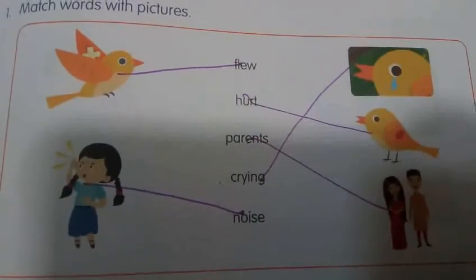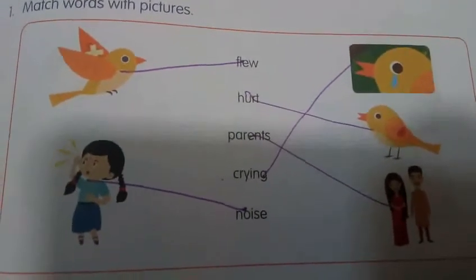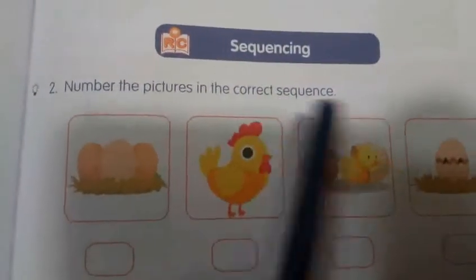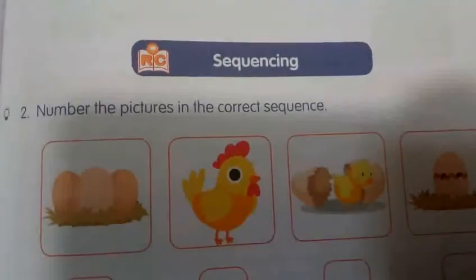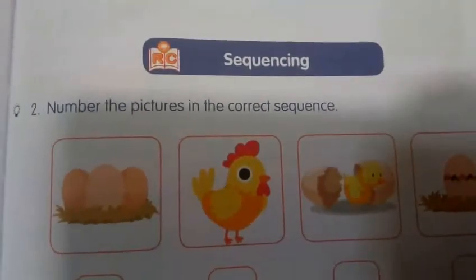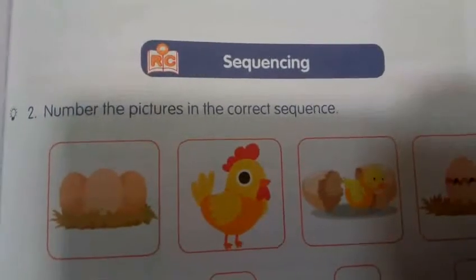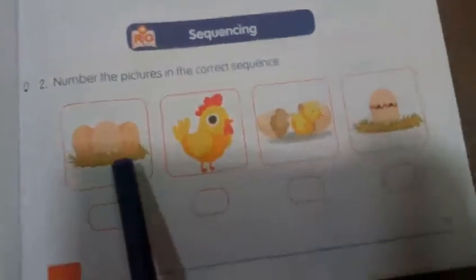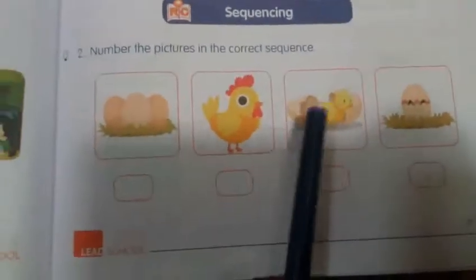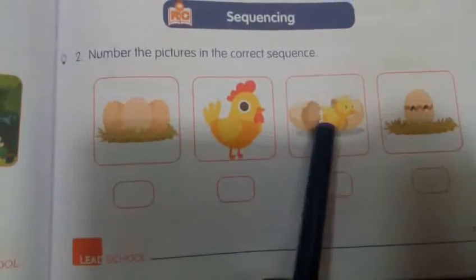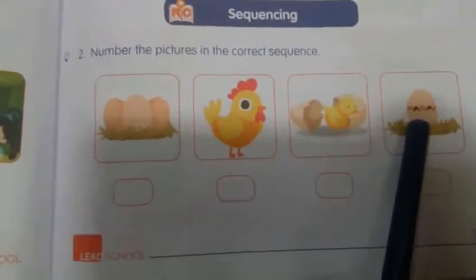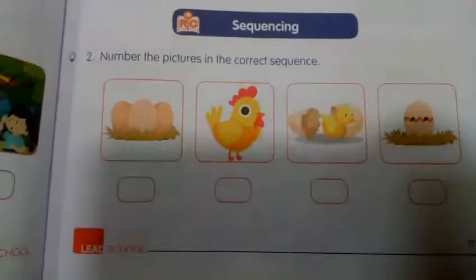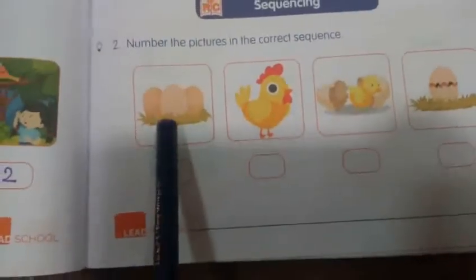Next question. Worksheet number 26, question number 2. See that. Number the pictures in the correct sequence. Sequence means putting the things in correct order, right? Do you know that? Yes, see that? First egg, right? Next, chick. Does the chick come out of the egg? Next, does it start to crack? Right? So, which one is the first one? Do you know that? Yes, first the egg, first one.